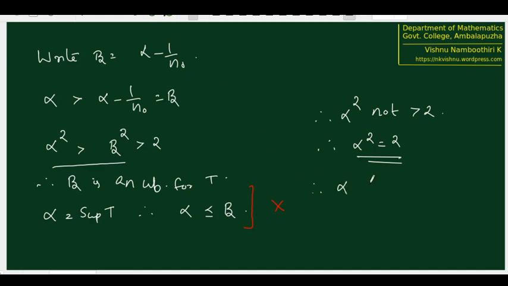Therefore, alpha is the square root of 2, and it exists in R because by the axiom of completeness, the supremum exists. Supremum is alpha, and alpha satisfies alpha square equal to 2. Therefore, square root of 2 exists in R, such a real number exists. But it is not a rational number, which we have already established, and it is a real number. Therefore, it is an irrational number existing in R. And that completes the proof for the existence of square root of 2 in the set of all real numbers.